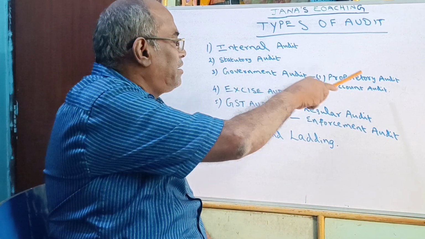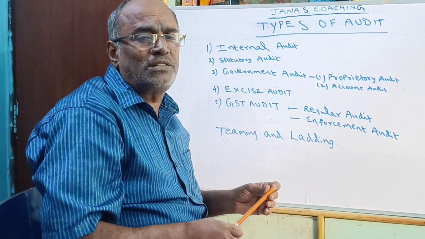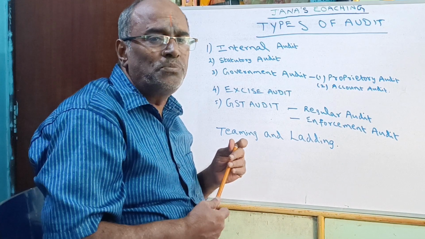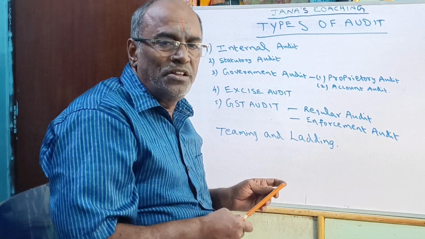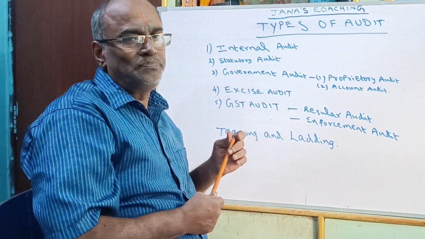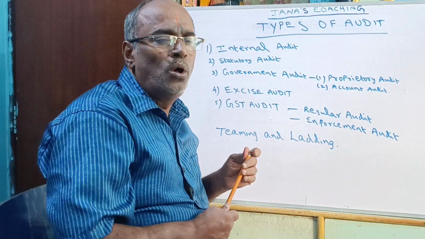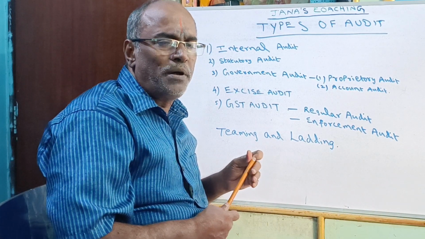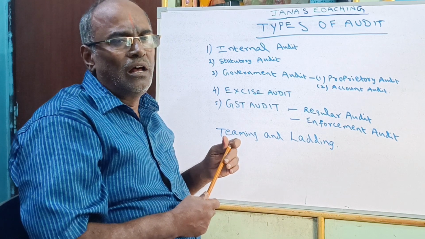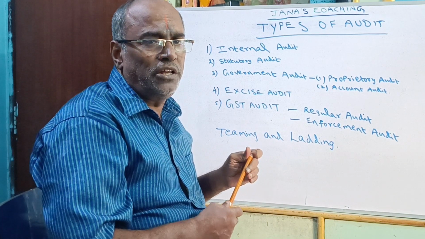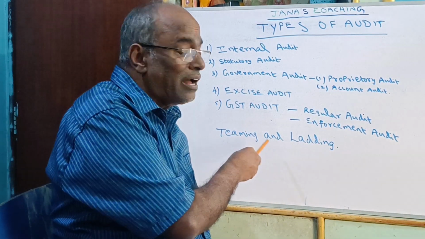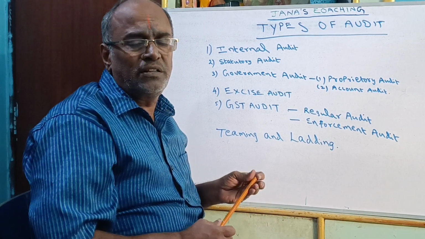So these are all the types of audit, but most people are not even aware of the term teaming and lading in the audit concern. Most students are unaware of it. What is teaming and lading?